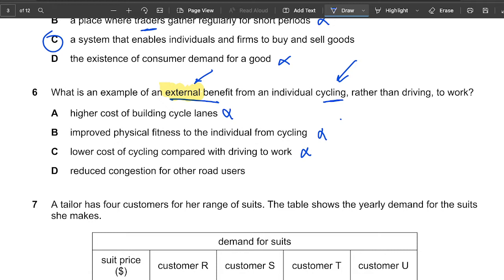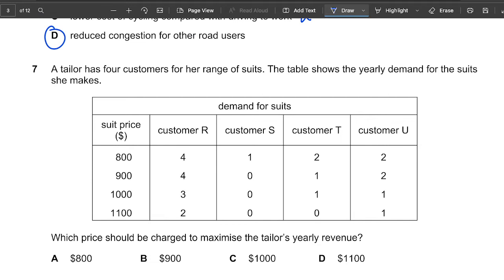Reduce congestion for other road users. That is correct, because people are cycling. When I'm driving, there will be less congestion, right? We move on to the next question.